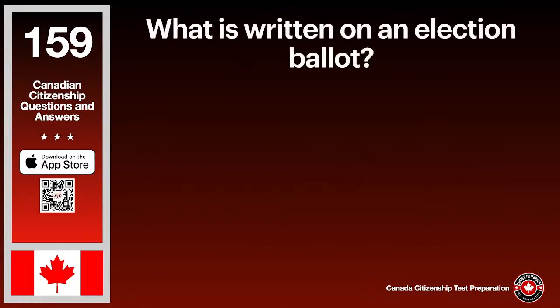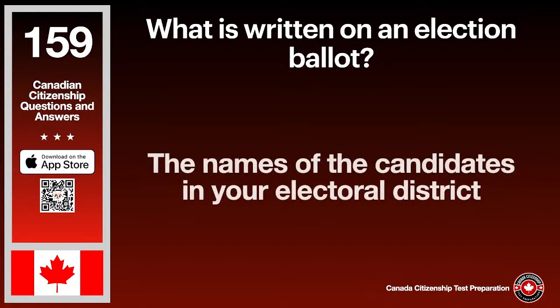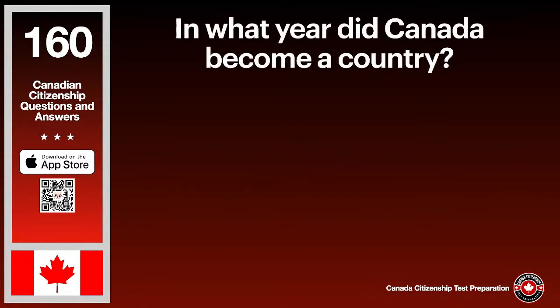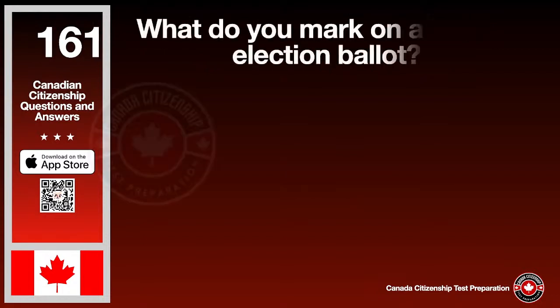What is written on an election ballot? The answer is the names of the candidates in your electoral district. In what year did Canada become a country? The answer is 1867. What do you mark on a federal election ballot? The answer is an X.